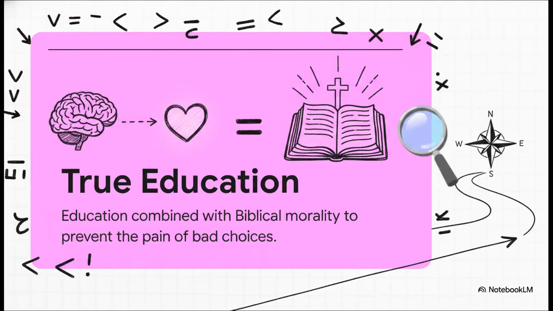And that brings us to a really core philosophy from the heroesmartacademy Godly Learners series. True education is the combination of education and biblical morality. Why? Well, because being smart without a moral compass is just a recipe for painful mistakes. Think about it. What is the point of being highly smart, brilliantly educated, and incredibly good at math if we just keep making bad moral choices that hurt ourselves or the people around us? True education gives us both a sharp mind and a really strong moral compass.